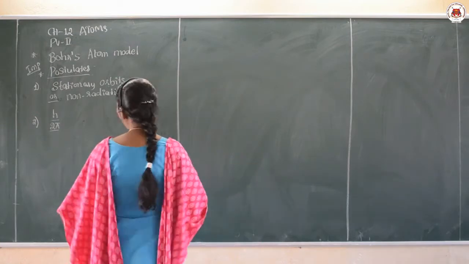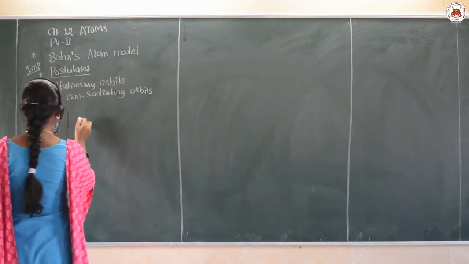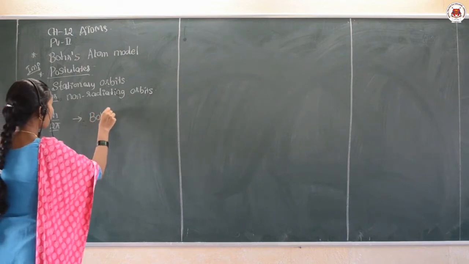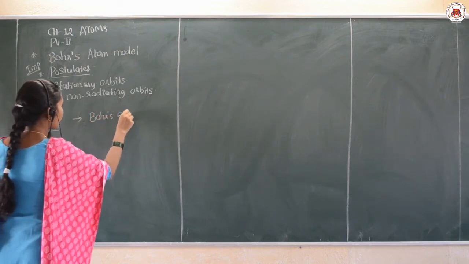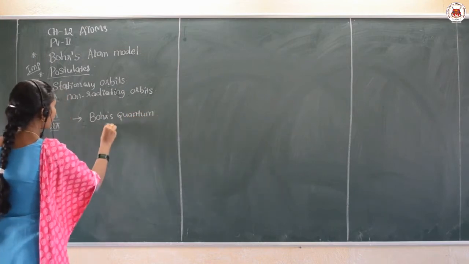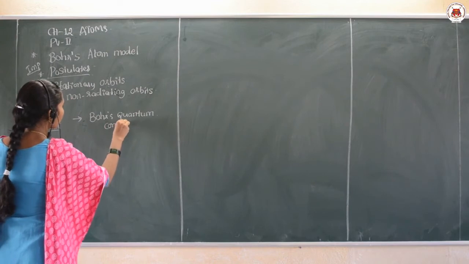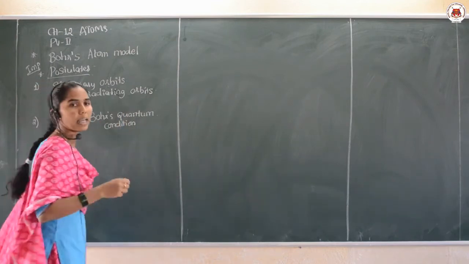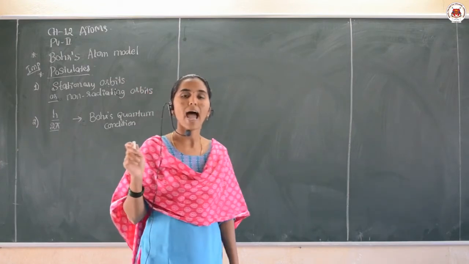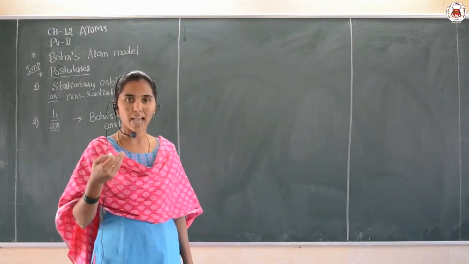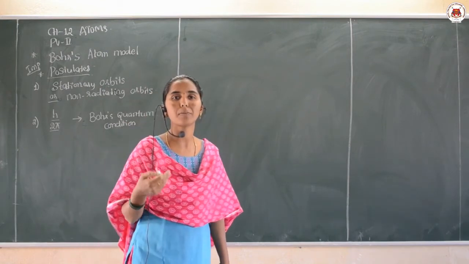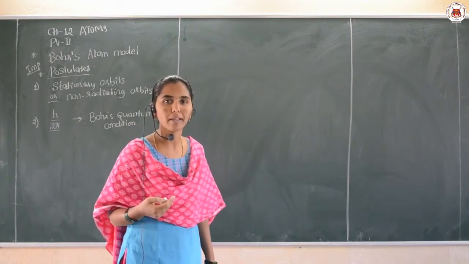Why is it called Bohr's quantum condition? Because here the angular momentum is quantized, and it can be expressed with the help of an integral multiple of h by 2 pi.